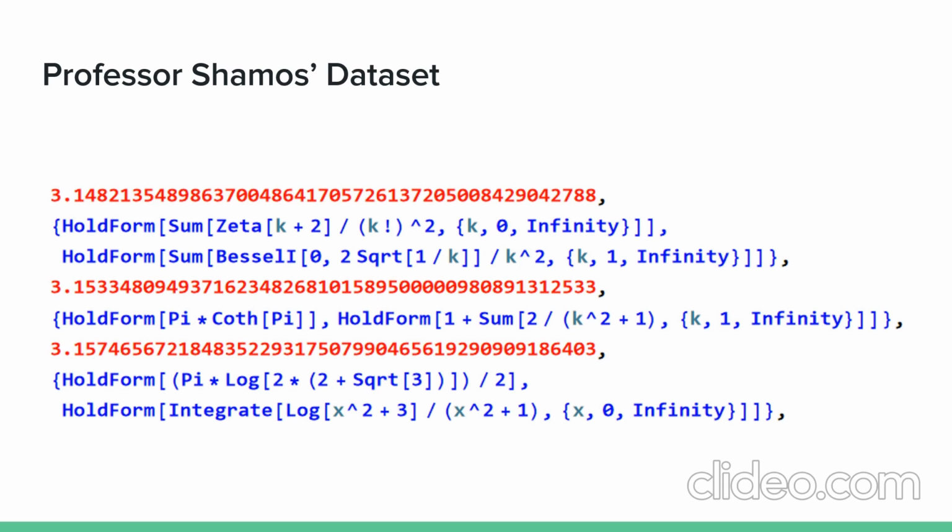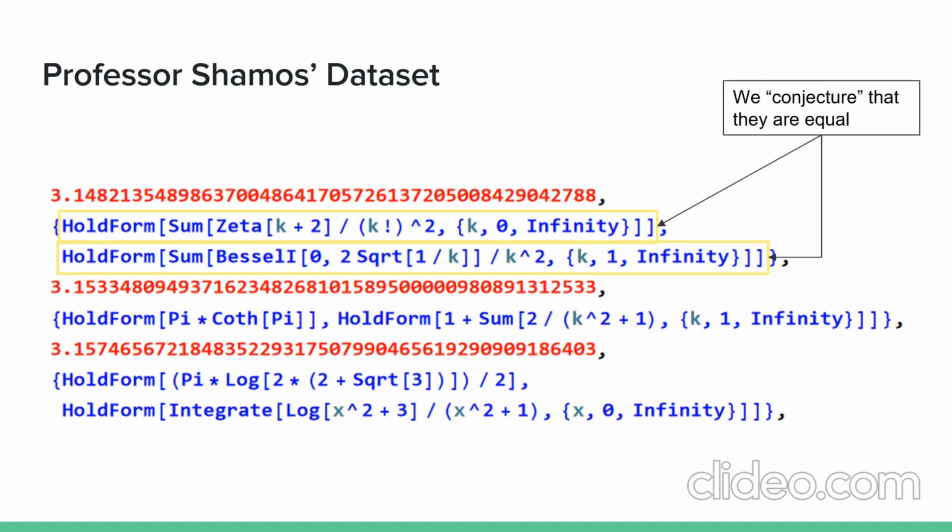Let us see how this actually works. This is part of Professor Shamos' dataset. As you can see, there are two different expressions allocated to 3.1482, etc. Through this observation, we make a conjecture that these two expressions are actually the same.